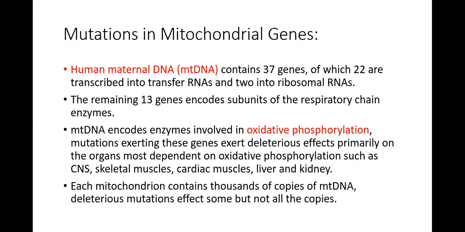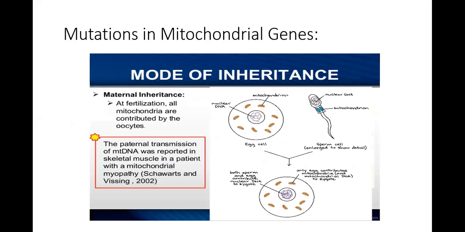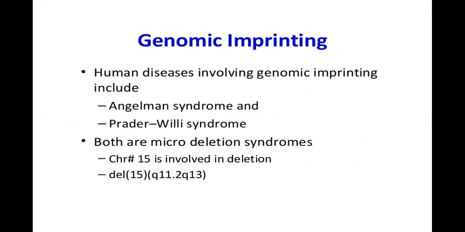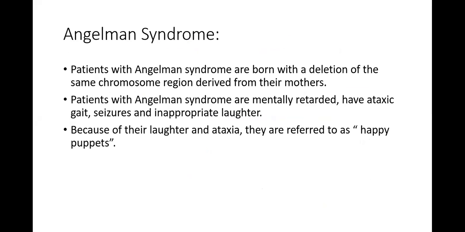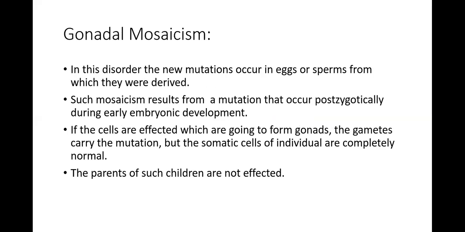Then we did genomic imprinting, in which I said that if there is a loss of the maternal gene, this will lead to Angelman syndrome. If there is a loss of the paternal gene, it will lead to Prader-Willi syndrome. And I told you the characteristics of Prader-Willi syndrome and Angelman syndrome. I hope this is clear. If this is not clear, you can ask me questions now. Raise your hands, or you can ask me questions in your WhatsApp group.